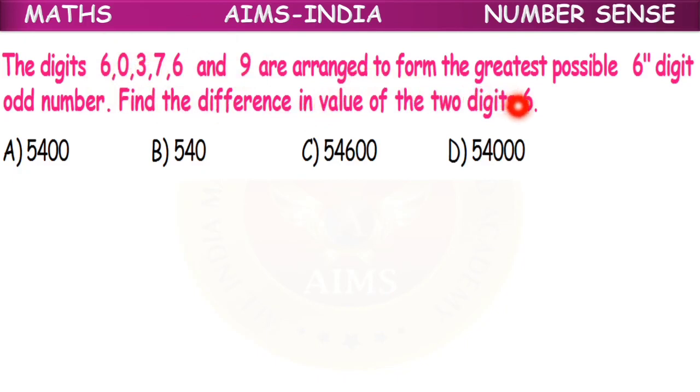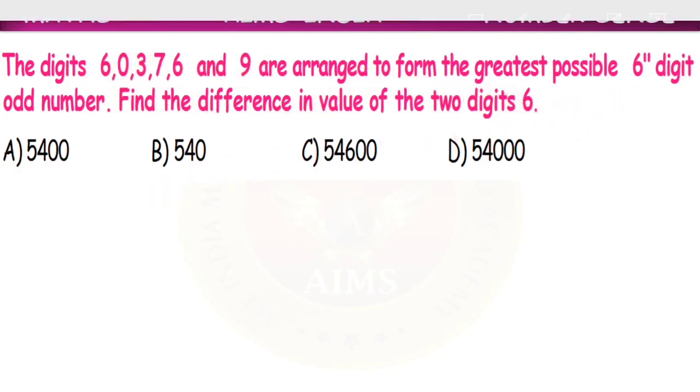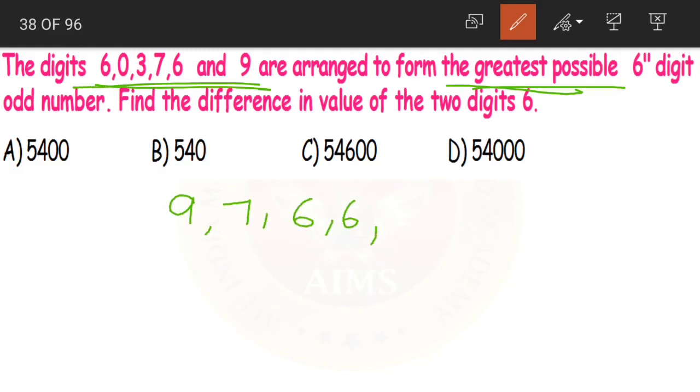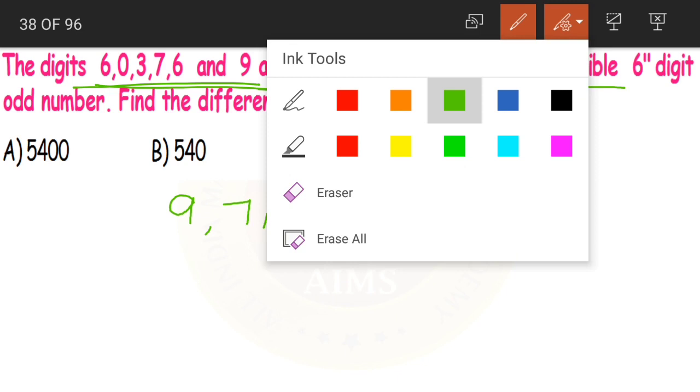Now these are to be arranged to form the greatest possible 6-digit odd number. How do we form the greatest number, children? First we have to place the digits in descending order, from big to small: 9, 7, then the 2 sixes, 6, 6, then 3 and 0. Yes, so this will be our greatest.